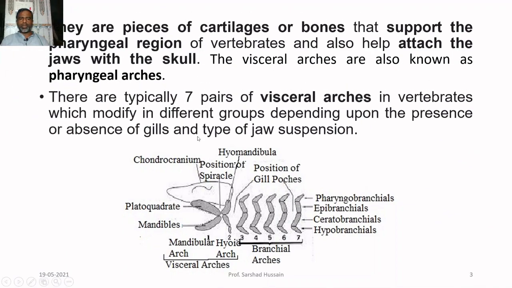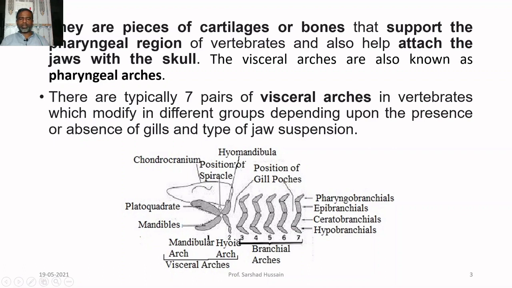There are typically 7 pairs of visceral arches. You can count from here: 1, 2, 3, 4, 5, 6, 7. They are modified in different groups depending upon the presence or absence of gills and the types of jaws, because the visceral arches support the area that has the gills, and they form the jaws also.